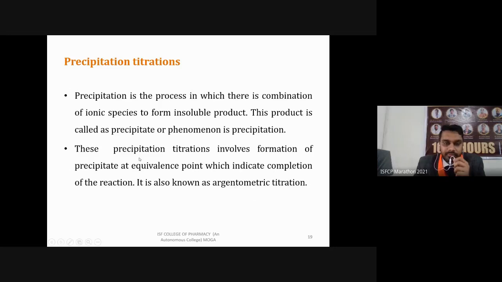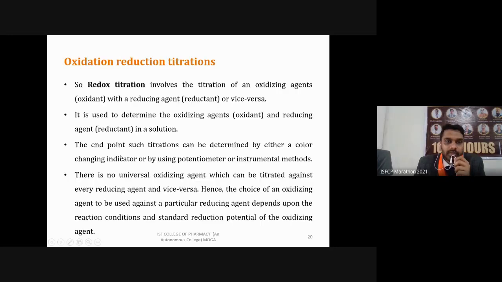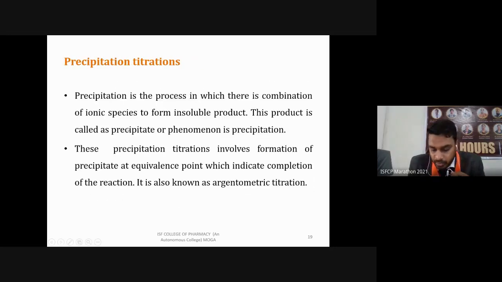How is this precipitate forming? Again, I'm going to repeat. When we have some ions present in the solution, we add a standard solution with opposite ions, and it is going to form an insoluble product, that is, the precipitate. This precipitate will settle down at the end point of this titration at the base of the glassware which we are using. So this is the principle behind precipitation titration.